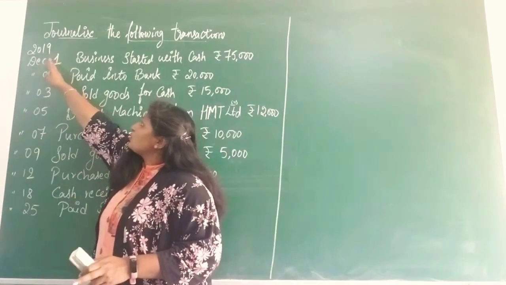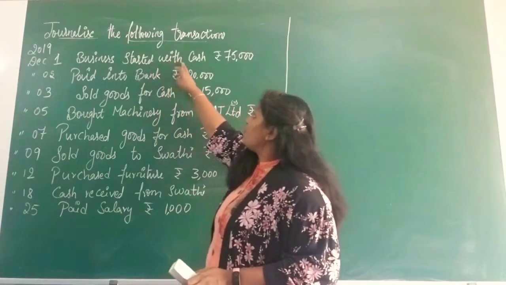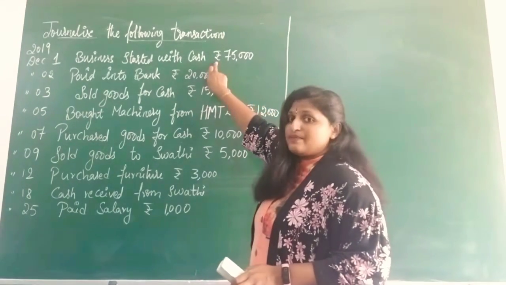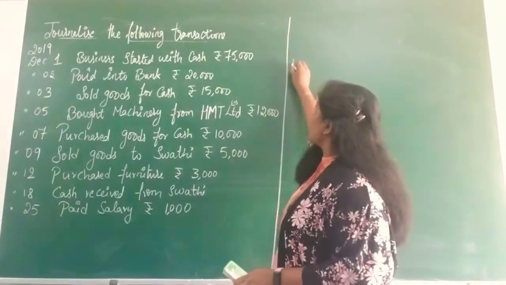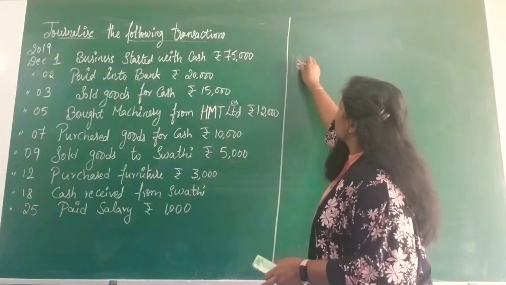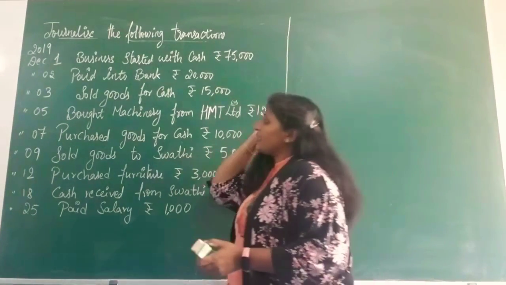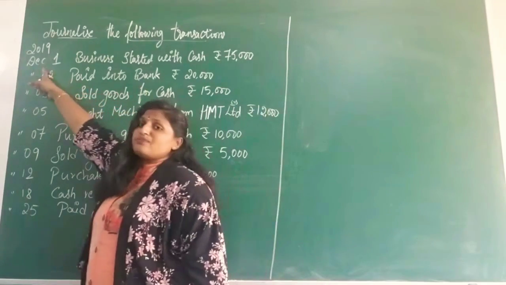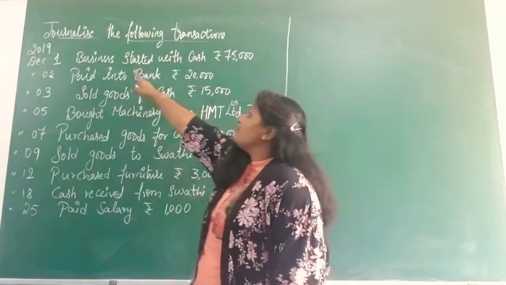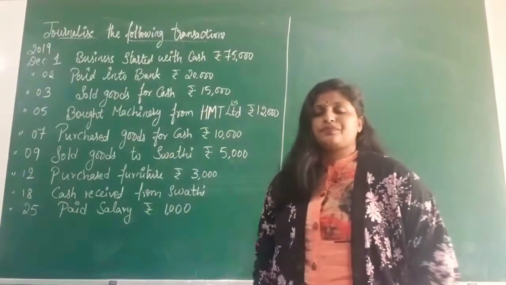On December 1st, 2019, business started with cash rupees 75,000. This is the rupee symbol. We are not using RS anymore, we are using the rupee symbol. So the date is given here very clearly: December 1st, this particular transaction has taken place. What transaction? Business started with cash rupees 75,000.